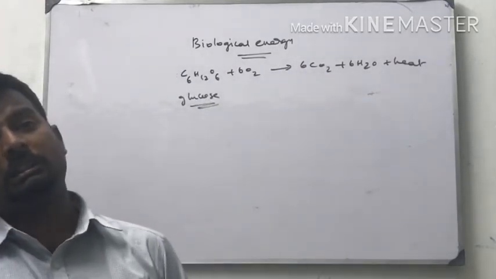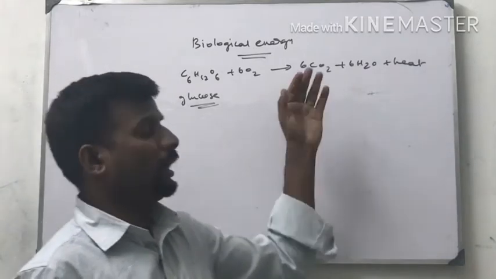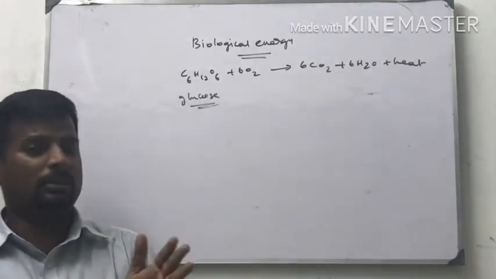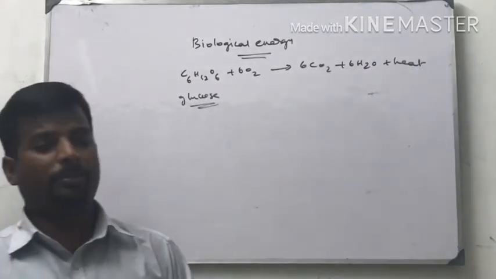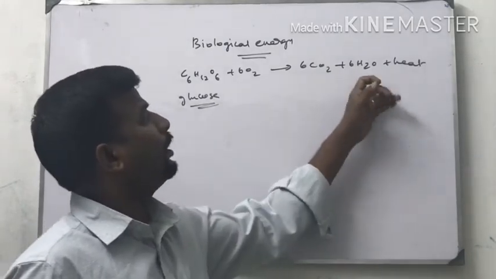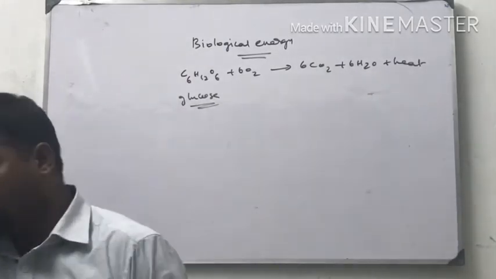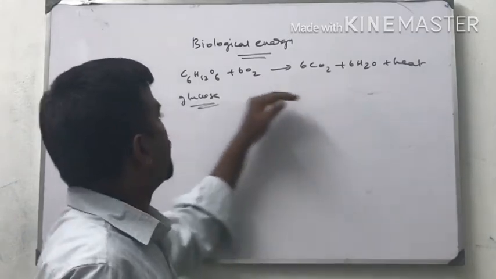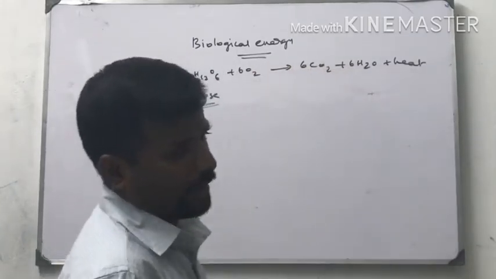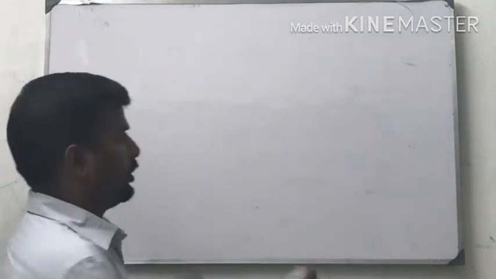Here the glucose is decomposed. In the digestion process, large molecules are cut down into small fragments: carbon dioxide, water plus heat energy. This is called digestion, so heat is coming. Chemical into heat. Here also is an example of thermodynamics. These are examples of thermodynamical reactions. Now I am going to tell about the terminology used in thermodynamics.